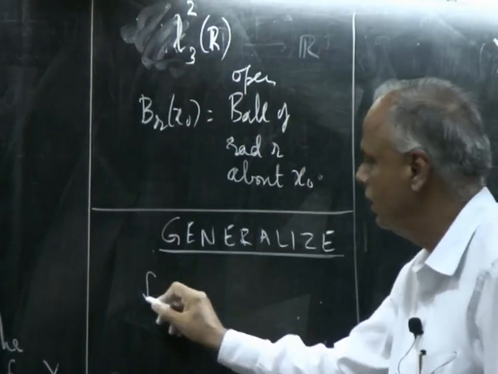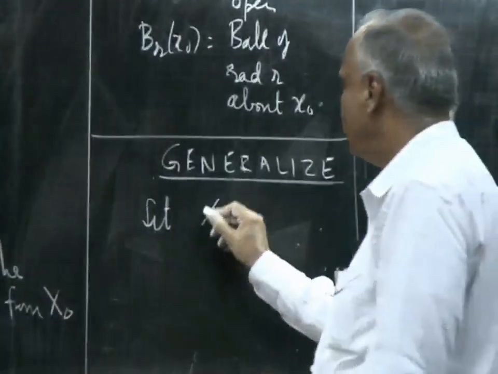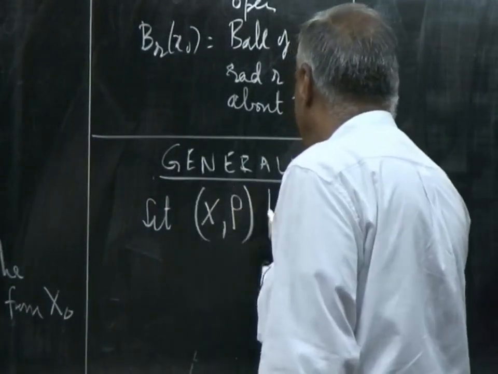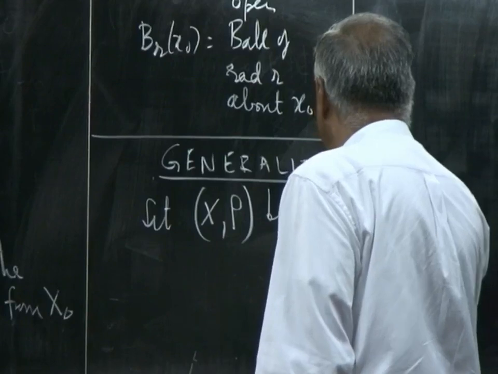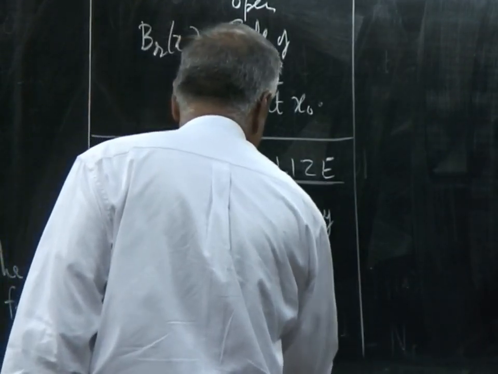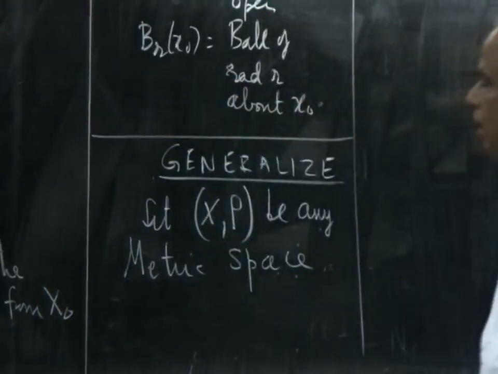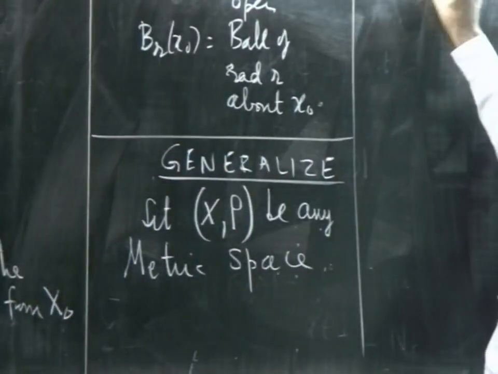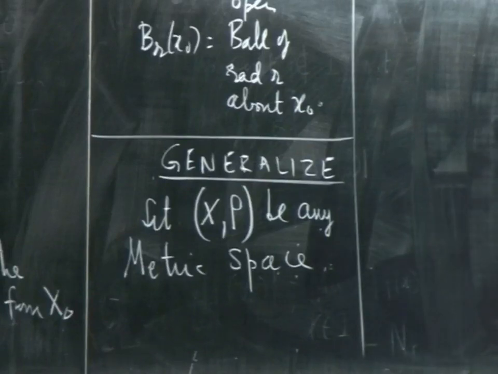Let (X, rho) be any metric space and x naught a point in that metric space.